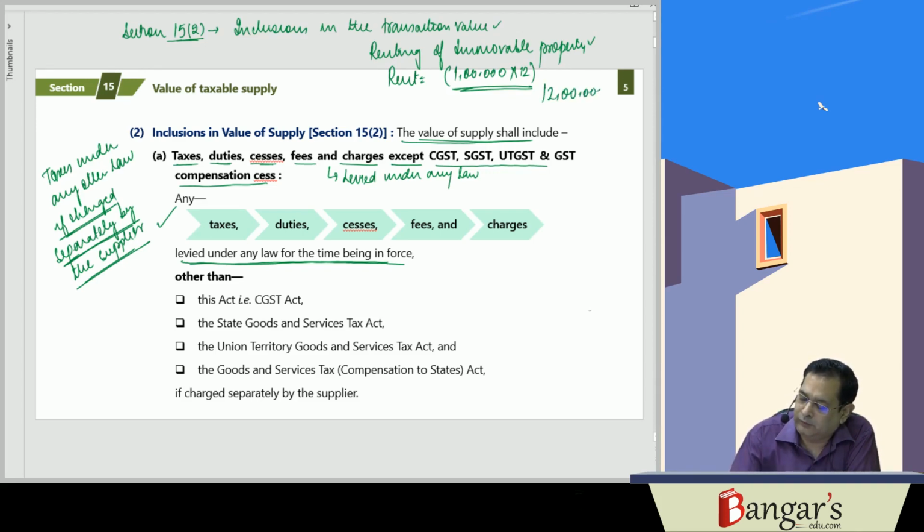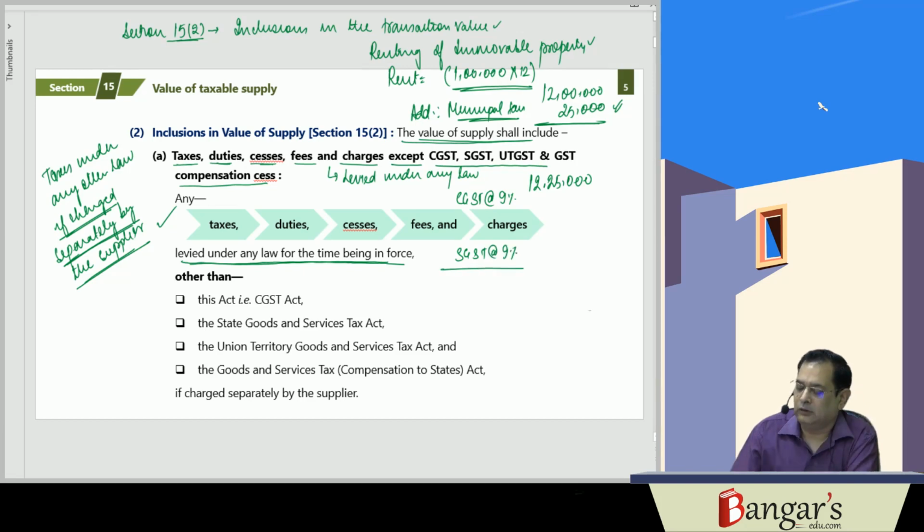Besides this, he has also charged the municipal tax which has been levied in respect of such property amounting to say rupees 25,000. So here this municipal tax will be included. So what will be the value of the taxable supply? 12,25,000 rupees will be the value of the taxable supply, where CGST is levied at the rate of 9% and SGST is levied at the rate of 9%.